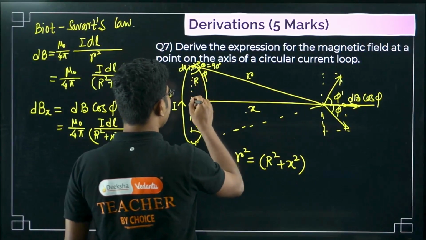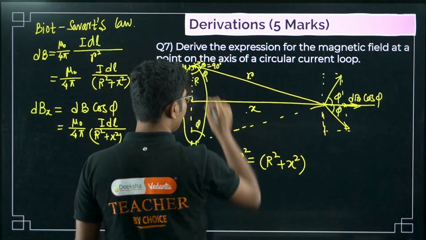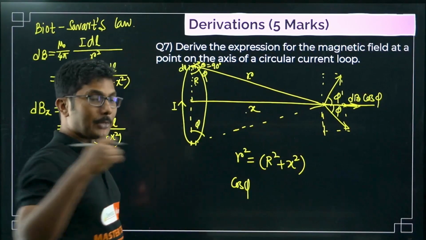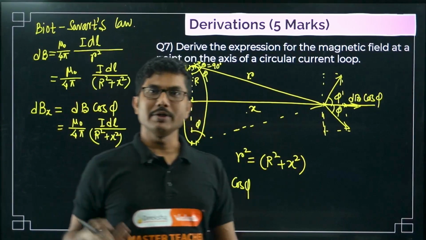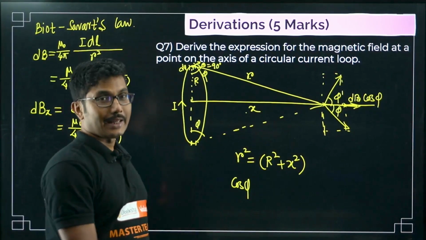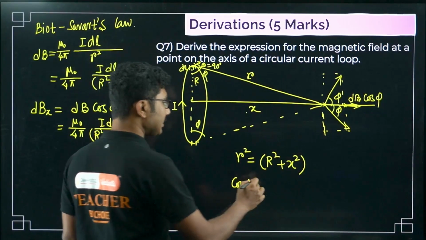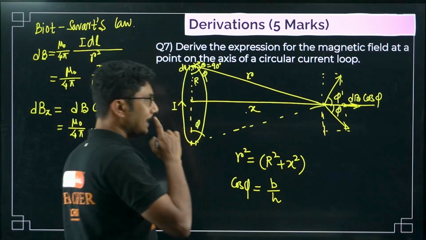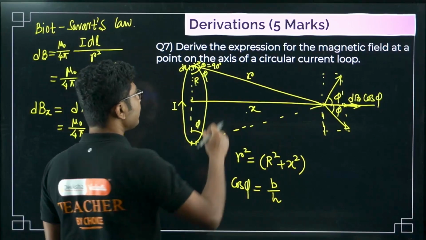From this triangle, what is the value of cos phi? So cos phi is, some people have curly brown hair. Curly means cos, brown means base, hair means hypotenuse. So cos theta is base by hypotenuse. Okay, so base by hypotenuse.